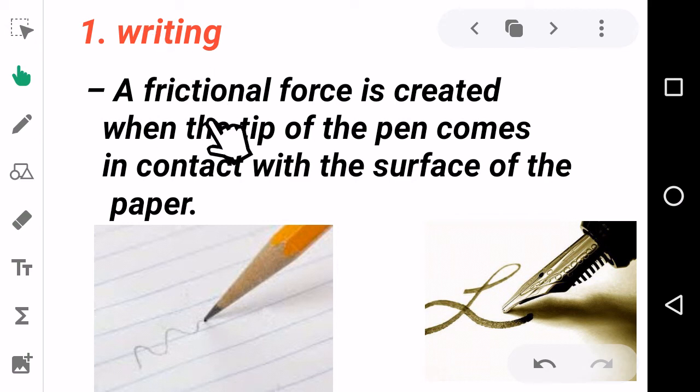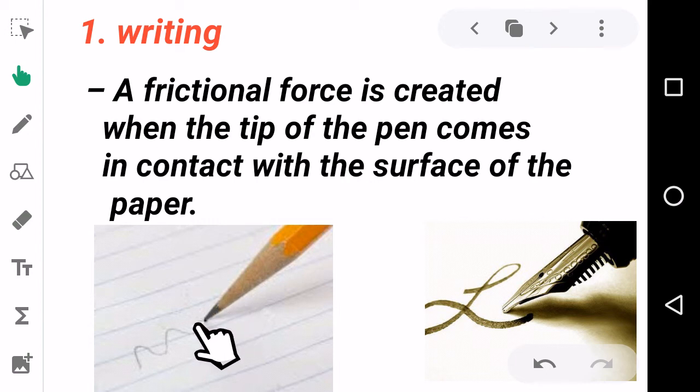Let's see how the frictional force helps us in writing. Which is the first condition? There should be two surfaces. Which are those two surfaces? This sheet of paper is the first surface. The tip of the pencil or pen is the second surface. Are they in contact? Yes, they are in contact. What is the third one? They should either slide or roll.